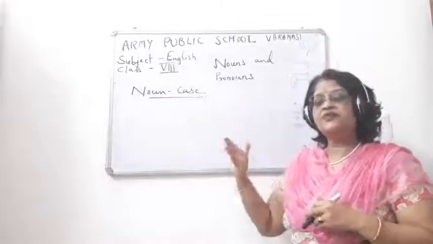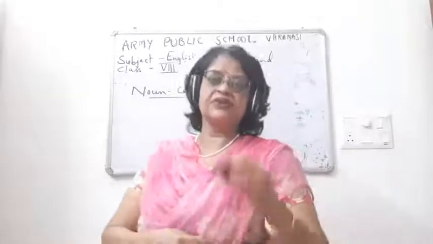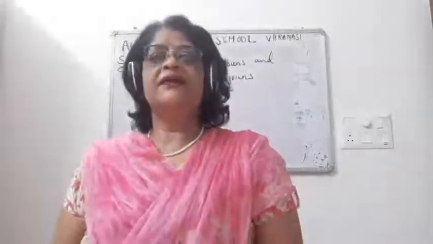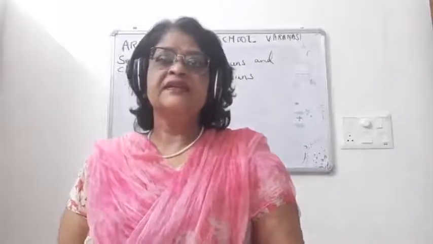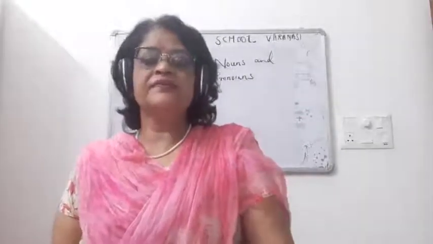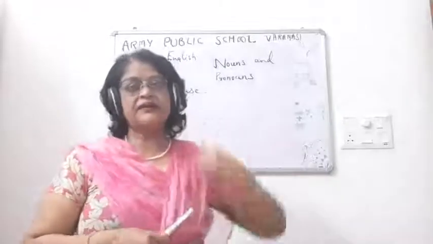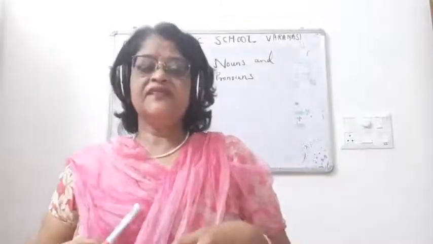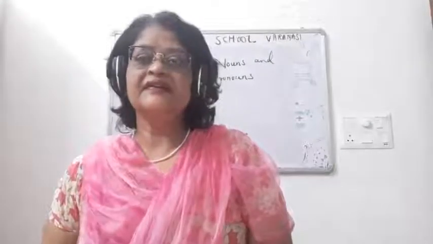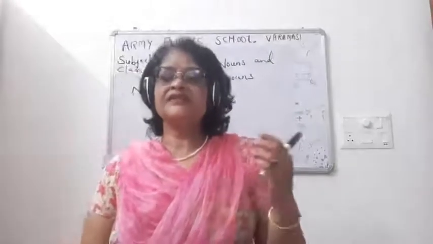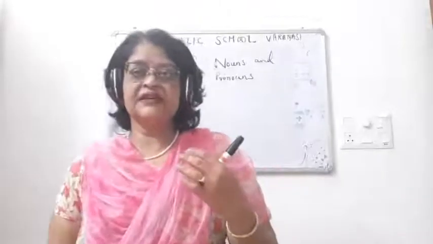Now children, in noun we have a large syllabus, like noun number. If I say noun number, what is that? Children, you have to study singular number and plural number. If I say noun gender, what you have to learn here is masculine gender and feminine gender.